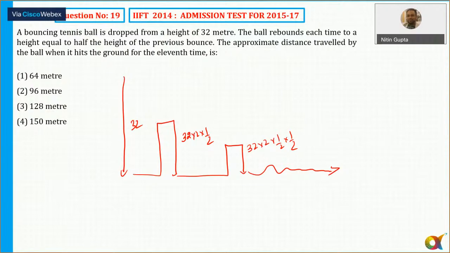So what is the answer? You can say 30. So it's not a new question.